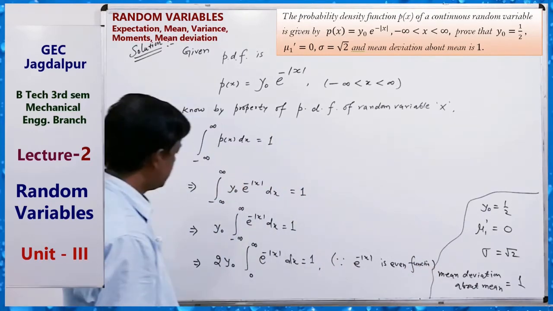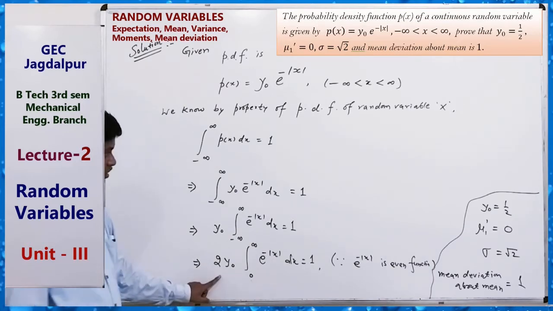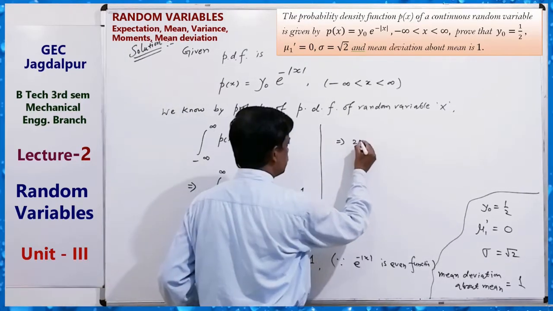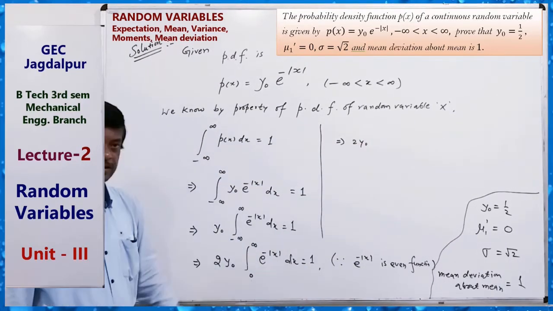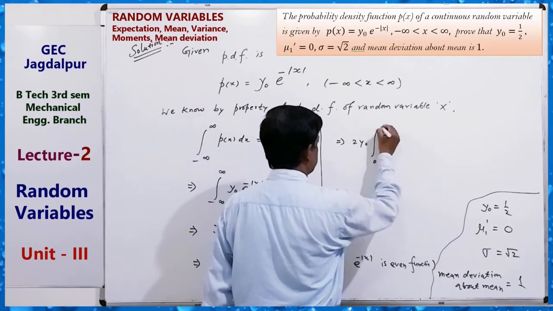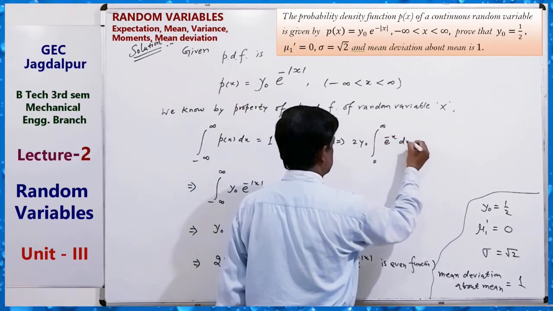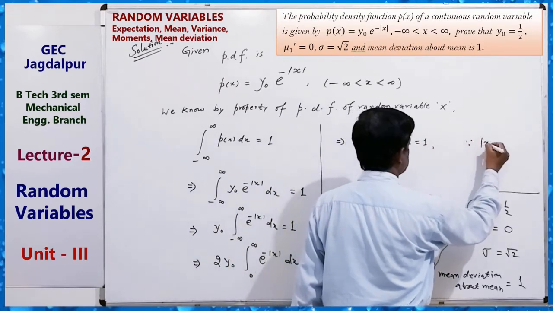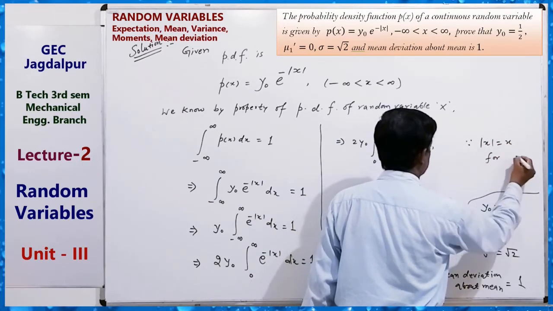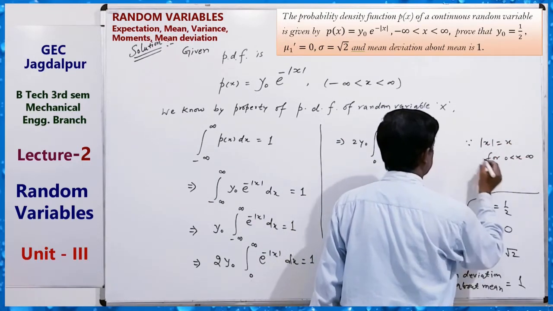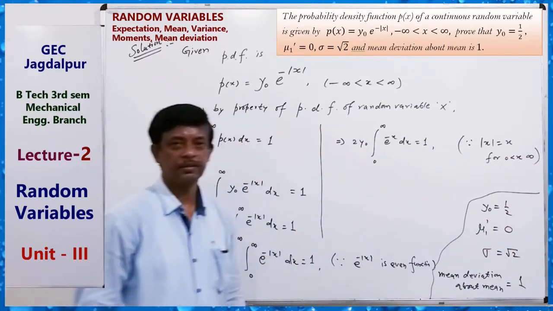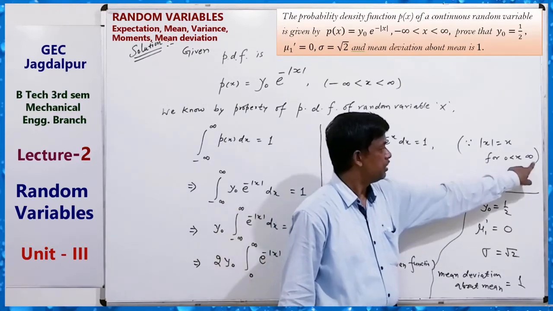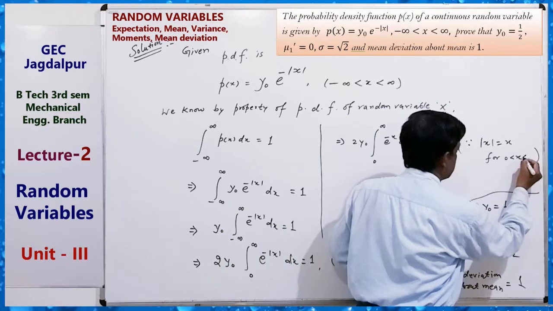After this line, just write 2y0 integral from 0 to infinity of e to the power minus x dx equals 1, since mod x equals x for x lying between 0 to infinity. Because 0 to infinity means positive values less than infinity.